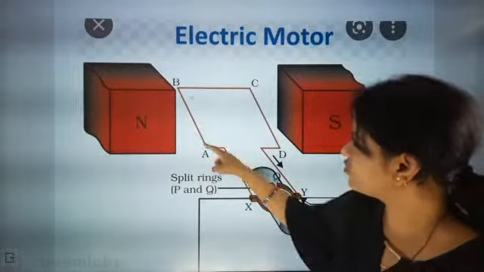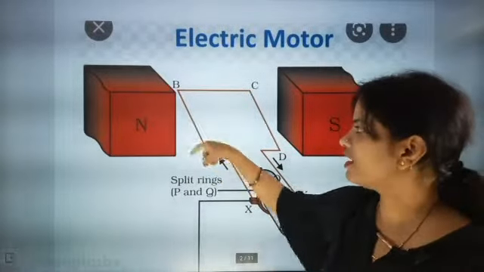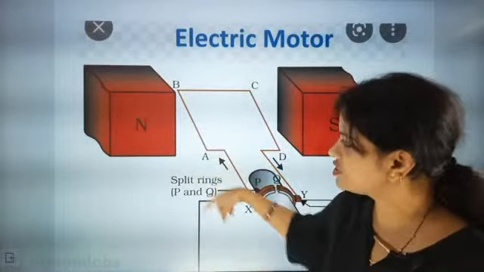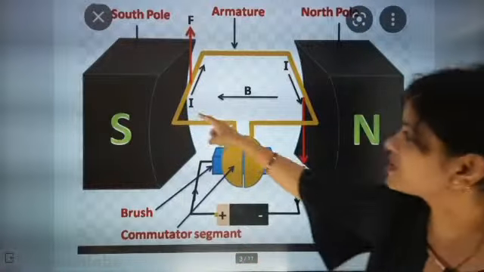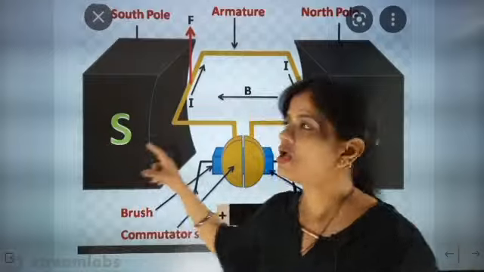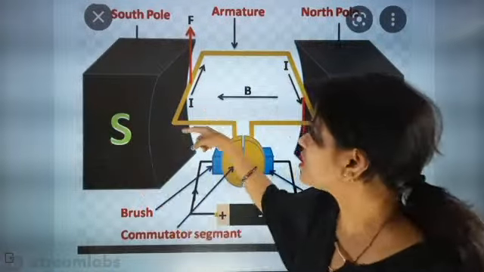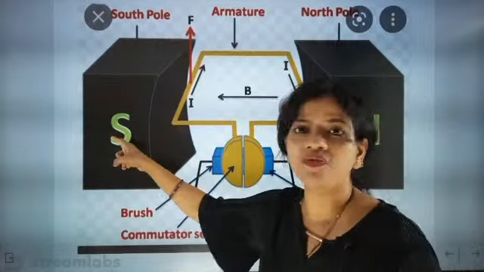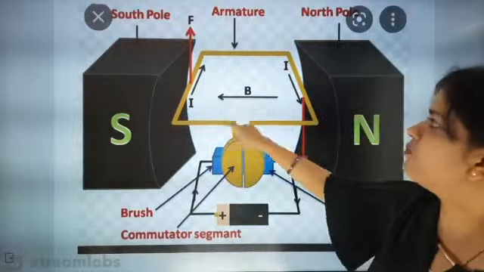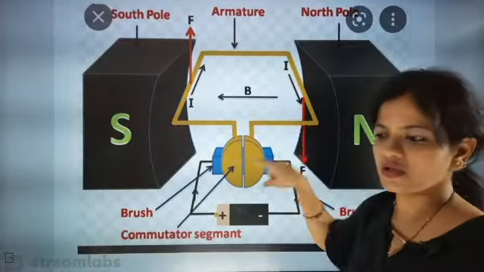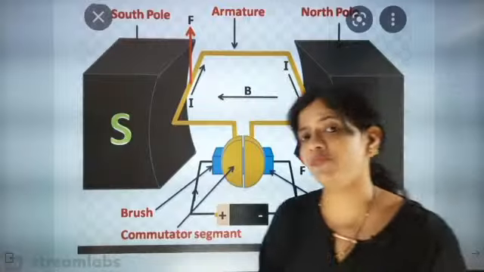So when current is moving in this direction, then with the north pole, the force is inward; current in this direction, force down. Okay, now look here. North pole is here, but current is moving in the reverse direction. Here exactly the current is moving this side, the south pole is there. So when current is moving this side and the south pole is there, then the force will be up, and it will move clockwise. This is a very important point to remember.